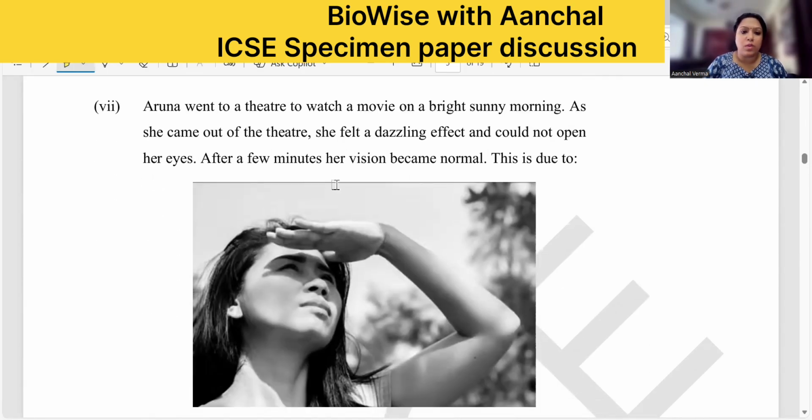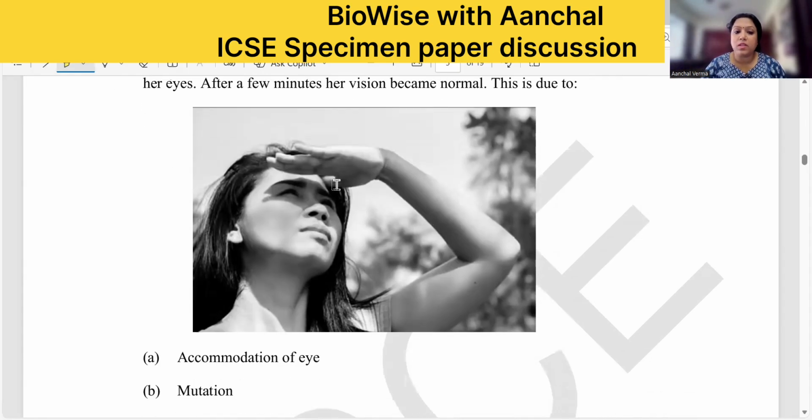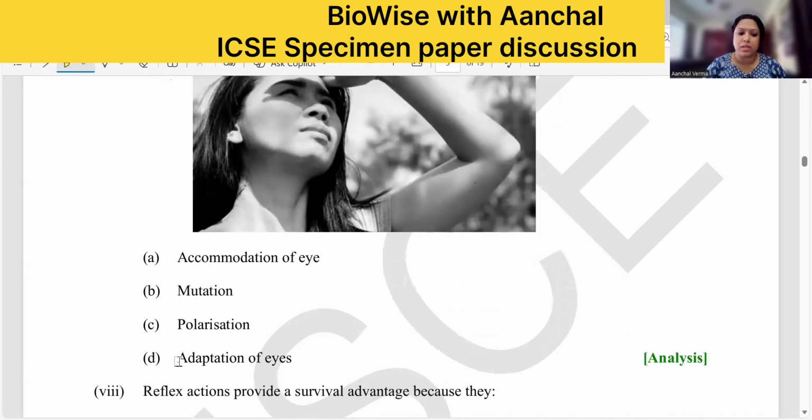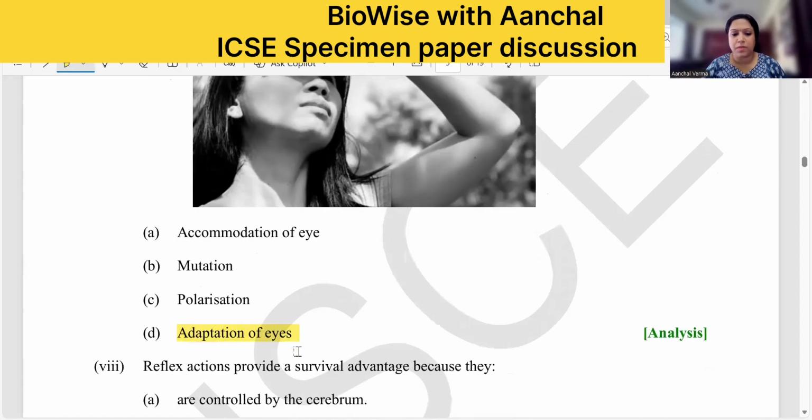Now look here. Aruna went to a theater to watch a movie on a bright sunny morning. As she came out of the theater, she felt a dazzling effect and could not open her eyes. The glaring effect. After a few minutes her vision became normal. What is going on here? She is moving from a dark area to a light area, so she is showing adaptation. Accommodation, adaptation: this is the right answer. Accommodation is far and near vision. Adaptation is light and dark vision. Mutation is a sudden change, and polarization relates to the nerve impulse, which we are not studying here.